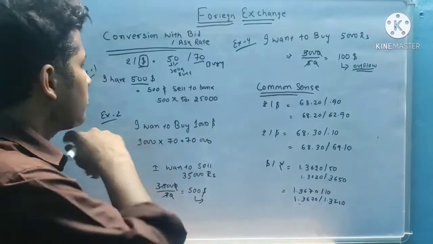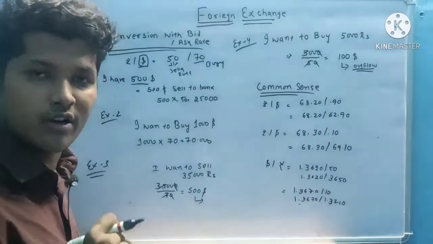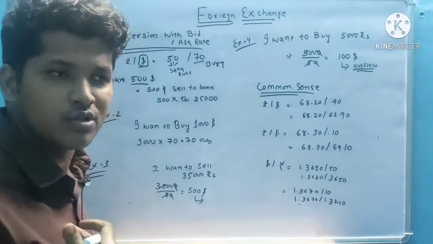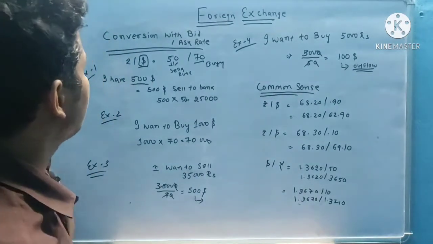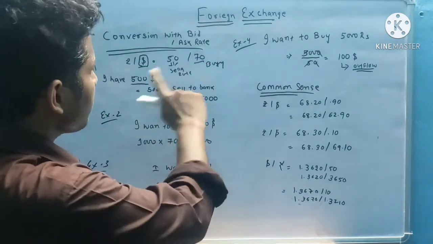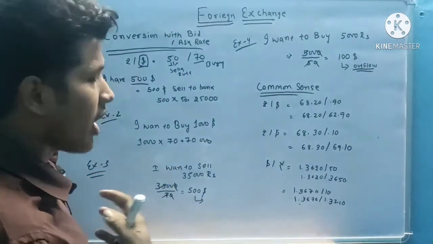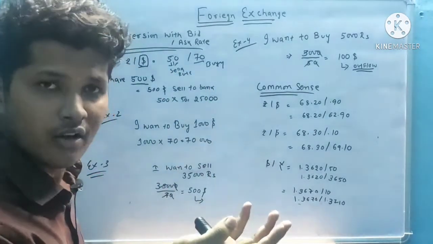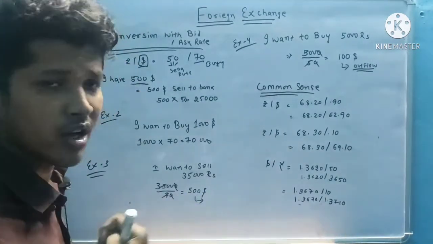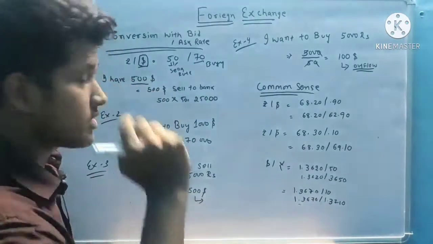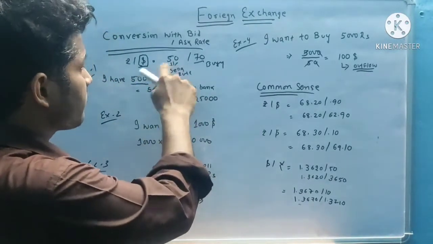Okay, so now I have $500. Suppose I have to sell to the bank. Let's see. Suppose I want to buy dollars, because here the base currency is given as dollar. Buying rate is 70, selling rate is 50.